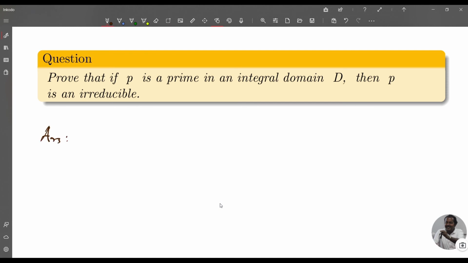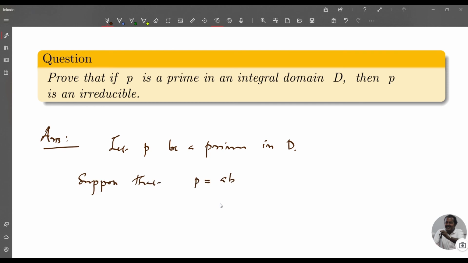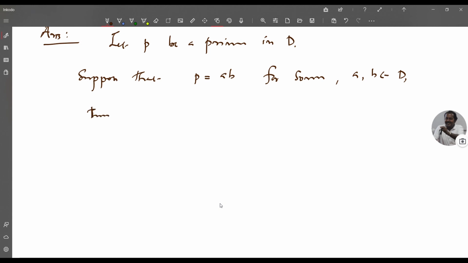Answer, let P be a prime in D. Suppose that P = AB for some A, B belonging to D. Then AB = 1 into P. So this implies P divides AB. So this implies P divides A or P divides B, since P is a prime.